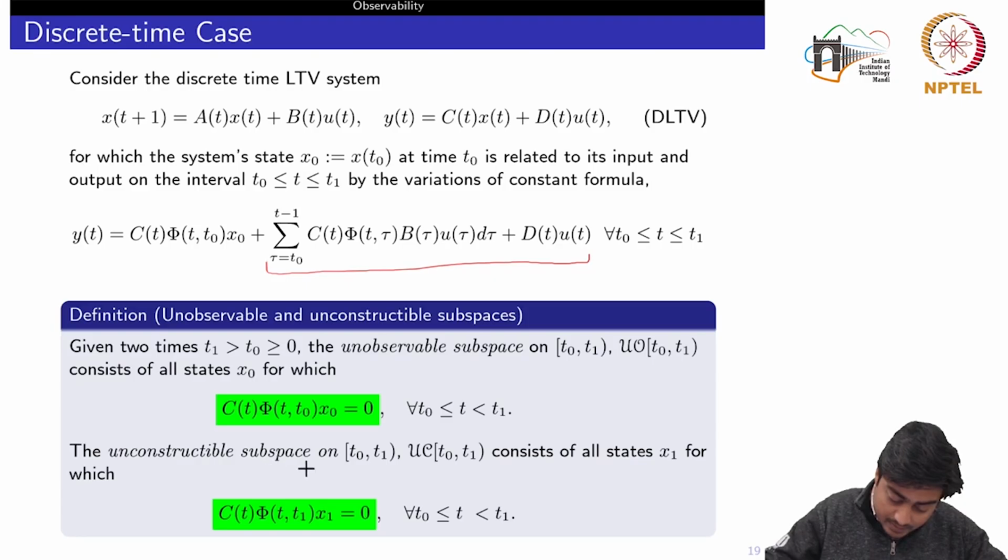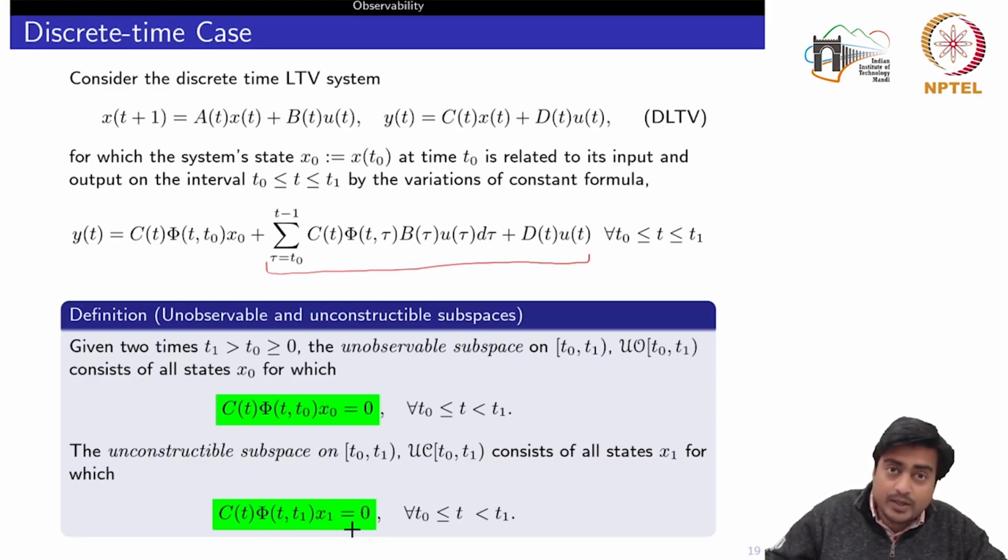Similarly, the unconstructible subspace on t0 to t1 consists of all states x1 for which this equation is satisfied. Now, in the continuous time domain and the discrete time domain, we had seen a key difference in computing the state transition matrix. In the continuous time domain we can compute the state transition matrix in both directions.